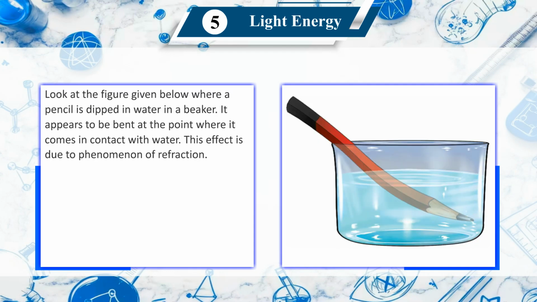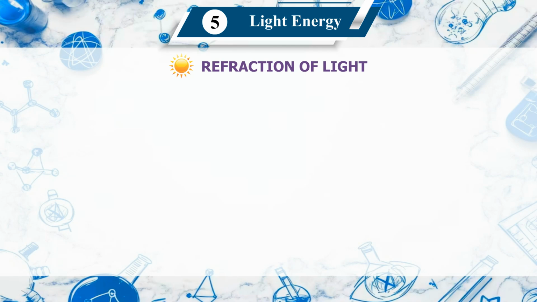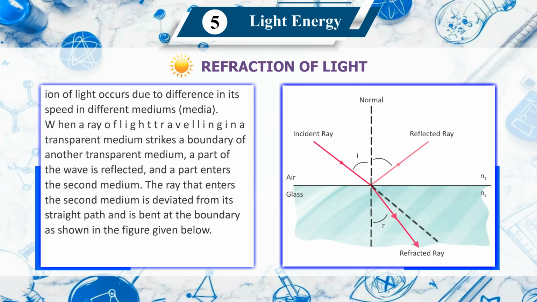Look at the figure given below where a pencil is dipped in water in a beaker. It appears to be bent at the point where it comes in contact with water. This effect is due to the phenomenon of refraction. Refraction of light occurs due to the difference in density of different media.